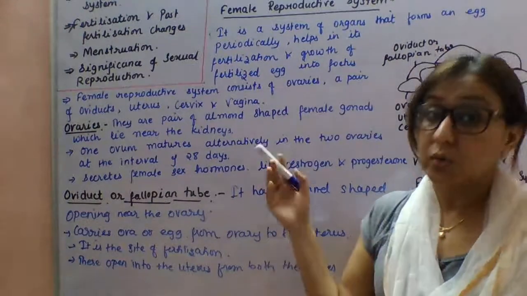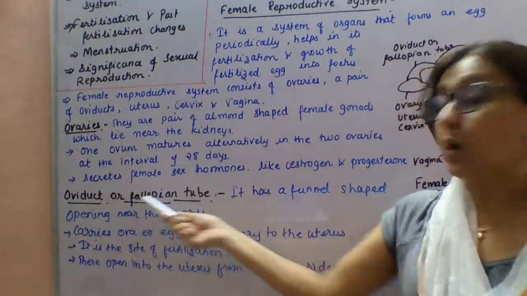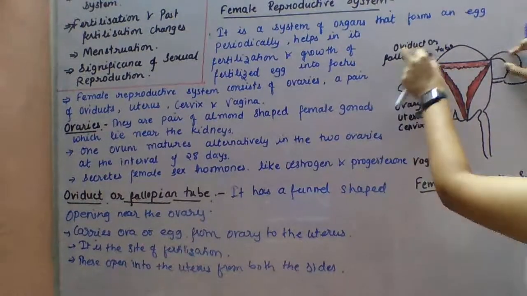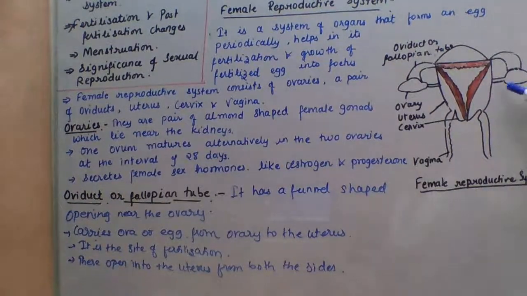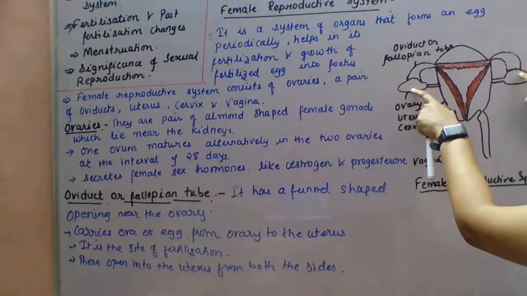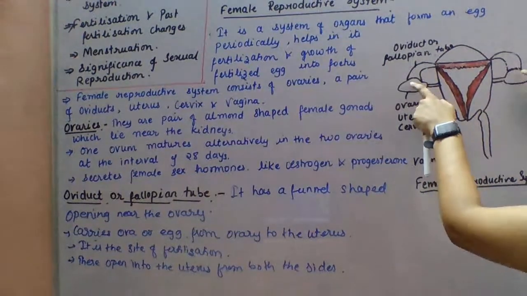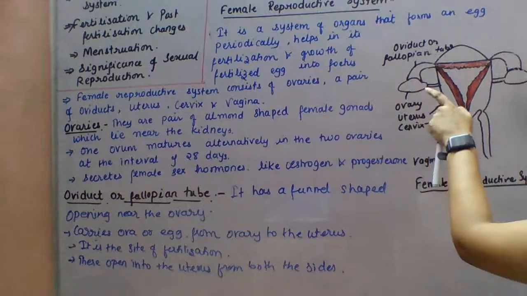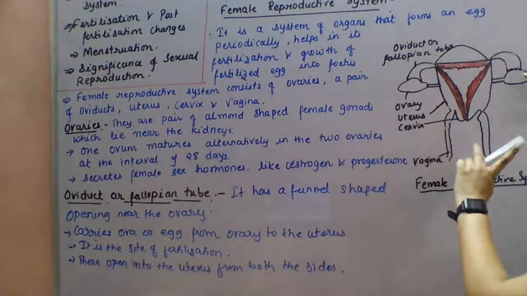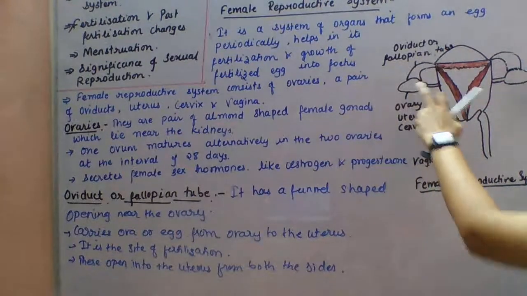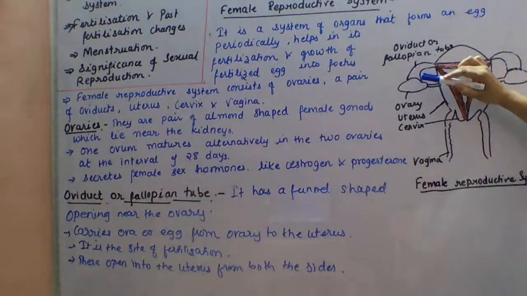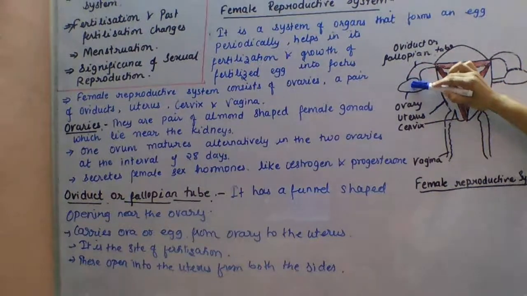Next, we will discuss the oviduct or fallopian tube. See here, the oviduct or fallopian tube is present. It has a funnel shape. You can see this funnel-shaped opening near the ovary. The fallopian tube carries ova or eggs from the ovary to the uterus. They are the carriers of the egg.